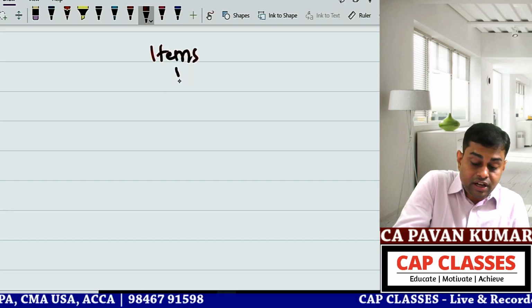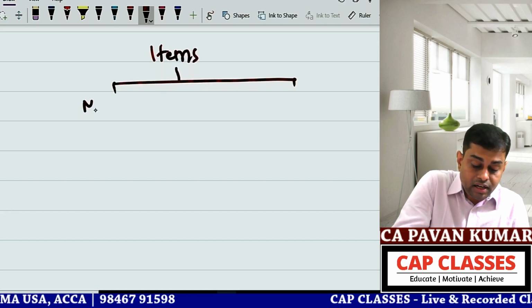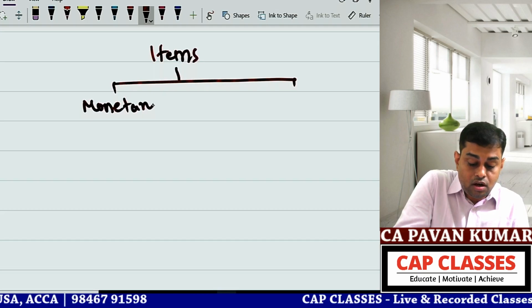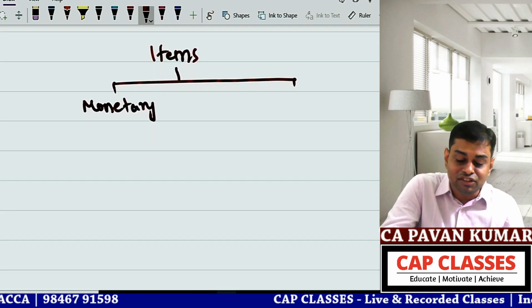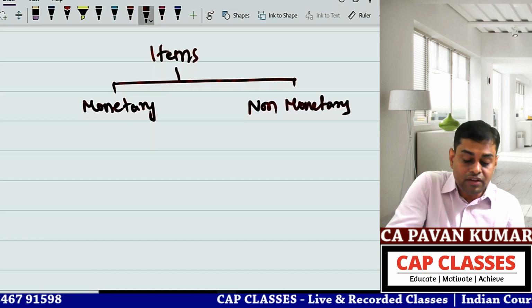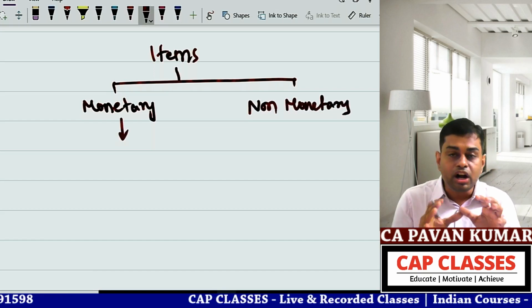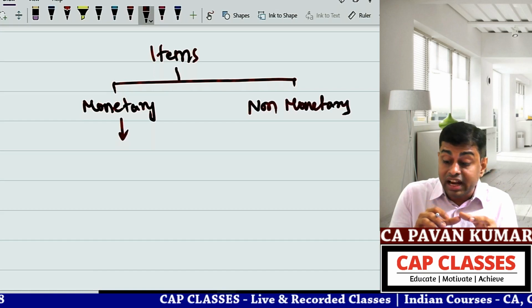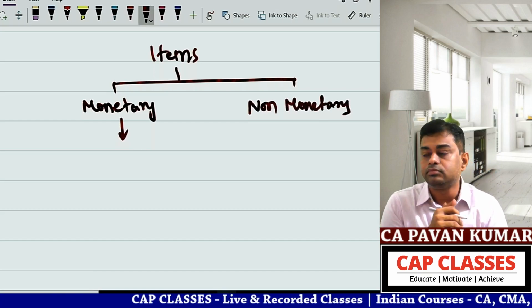Items are classified into two: monetary and non-monetary. 50% of the standard revision is over. So what is a monetary item and what is a non-monetary item? I told you. Now we are looking at the accounting aspect.